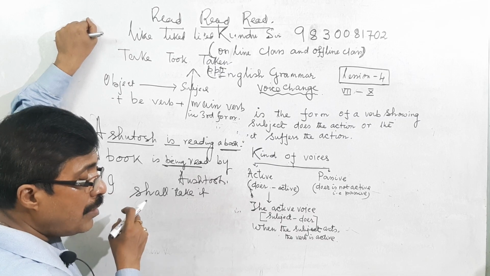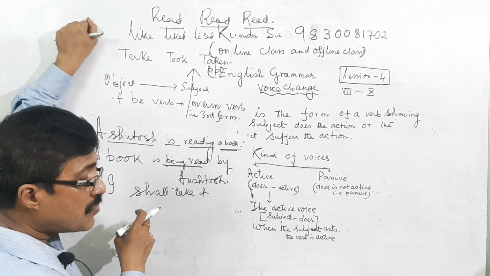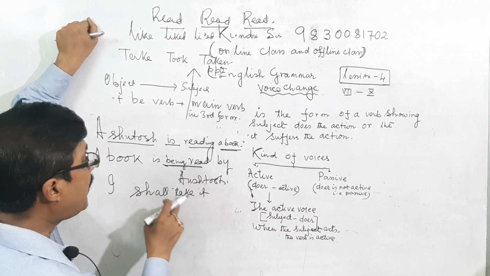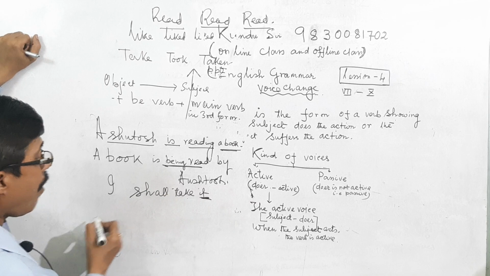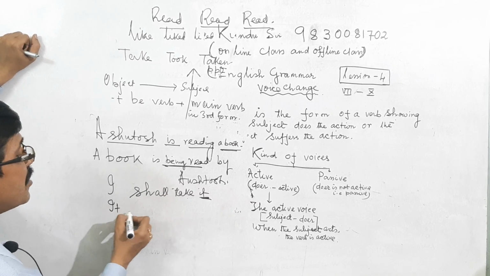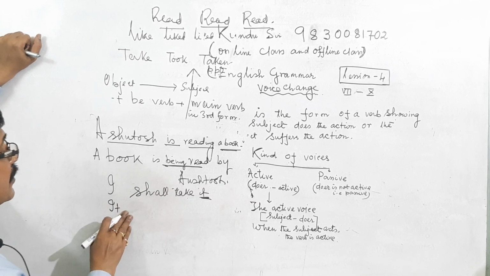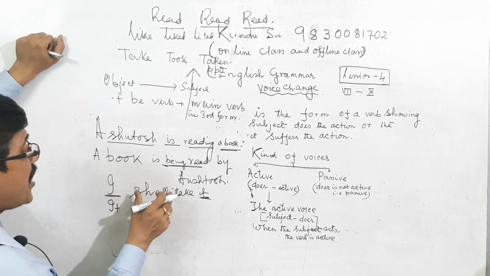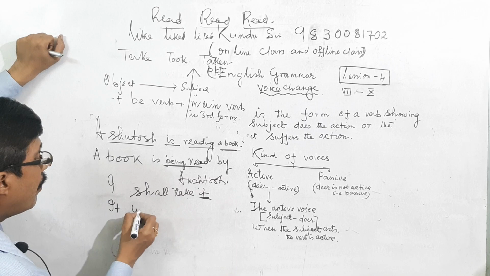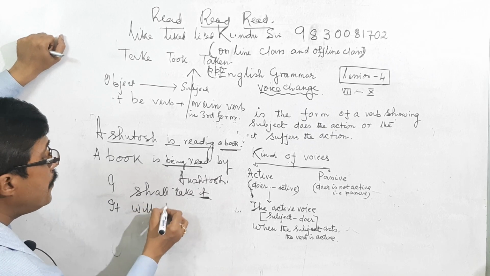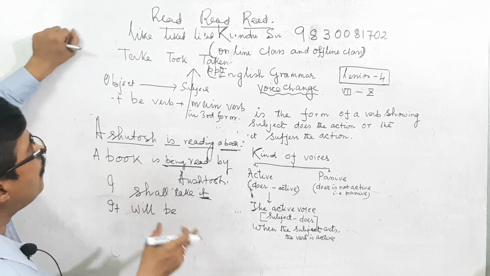What will it be in the passive voice? It is the object. Shall is for the first person; for other persons it is will. It will be.